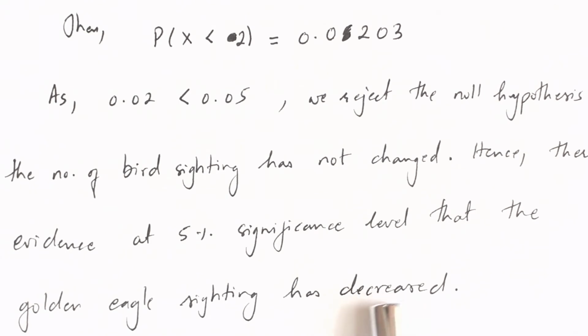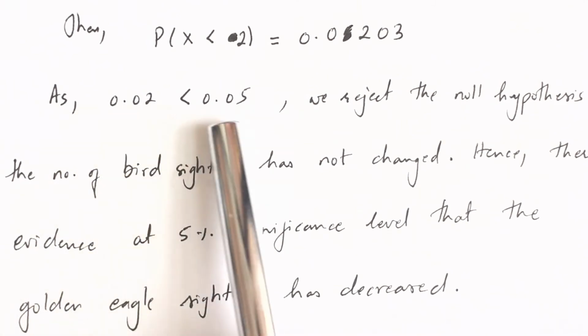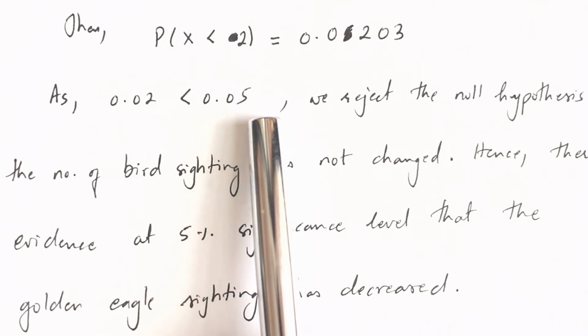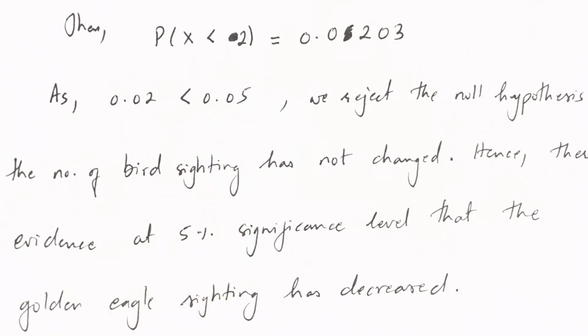If your probability falls below the 5% significance level, we say that it's in the rejection region. If you had a probability that was more than 0.05, then it's in the acceptance region, and you accept the null hypothesis. But because in this case 0.02 is less than 0.05, we say that it's in the rejection region.